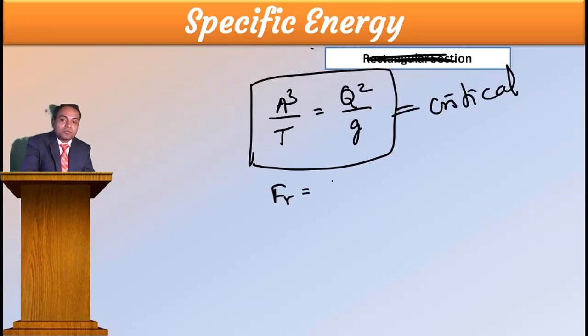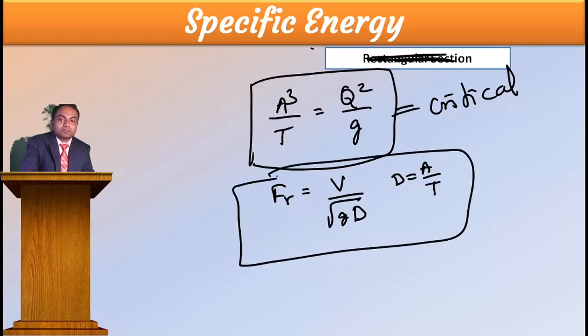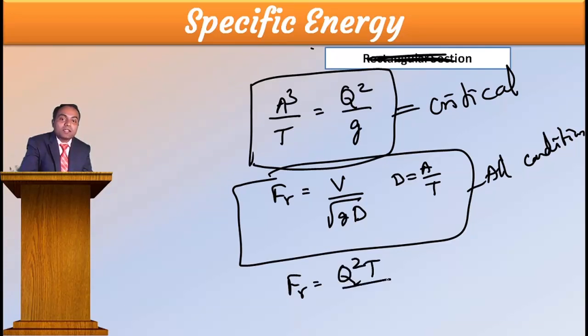Fr is equal to V by root gD, where D equals A by T, for all conditions. And Fr squared is equal to Q squared T by g A cubed for all conditions.